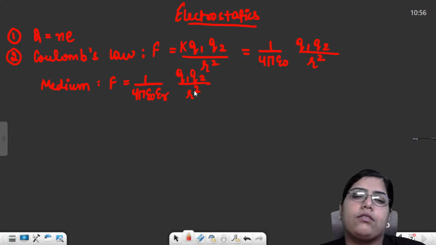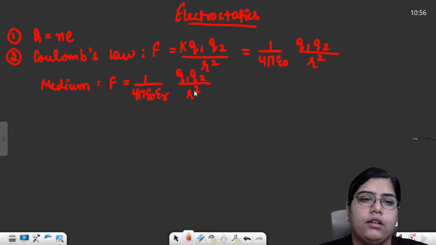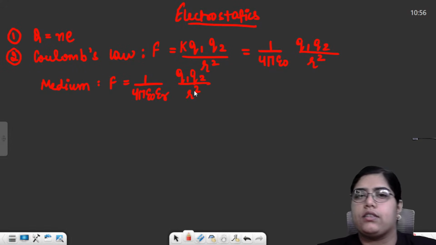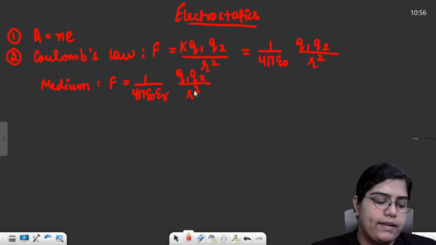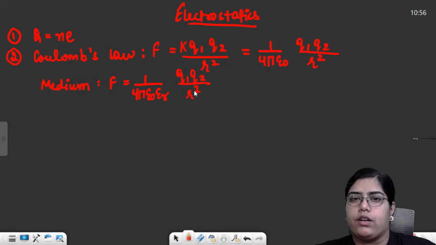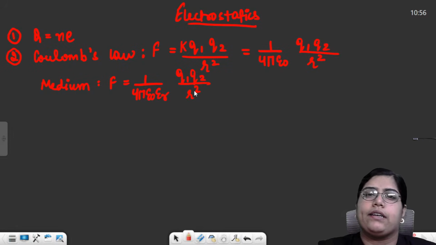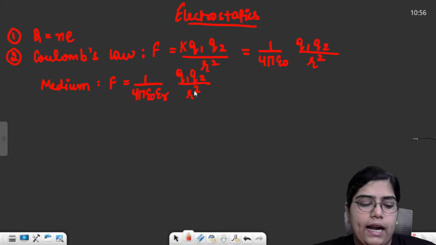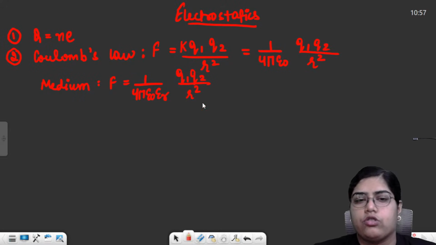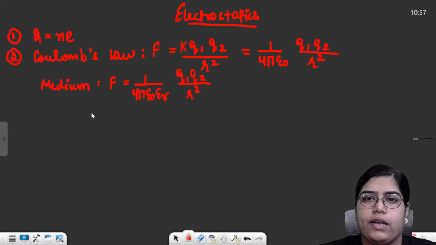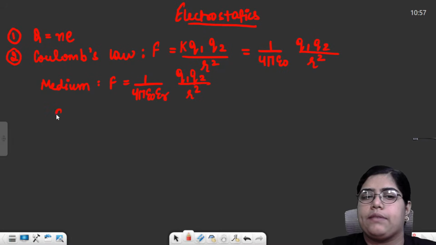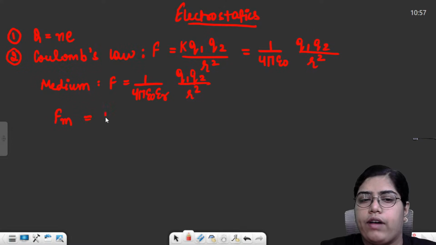For example, the question might say that a setup of two charges was kept in air, and they were experiencing a force of 20 Newton. Then the complete setup of charges was kept in water, and the relative permittivity of water is 80. So then you have to calculate the force acting in the water. Always remember that force in medium is always 1 upon epsilon r times the force in air,